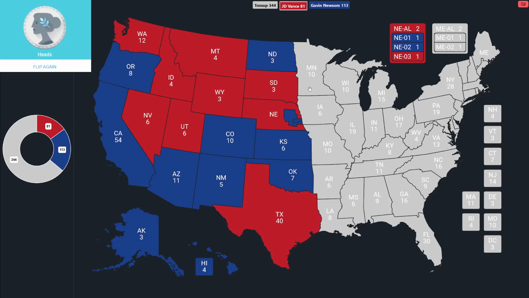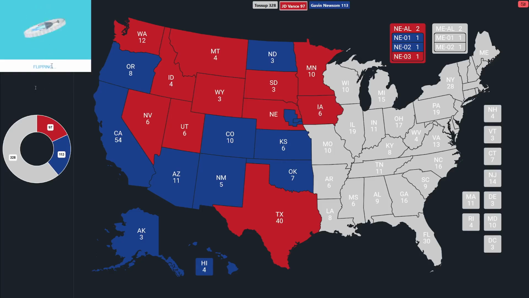Let's go up north to Minnesota. 10,000 Lakes, 10 electoral votes, and heads for JD Vance. Vance now coming back in this thing. Let's do Iowa. 6. And these are going to go to JD Vance now. Vance with 3 in a row, and he's at 97. Here comes Missouri. 10 EVs. Who's going to get him? JD Vance. Now that puts him over 100.